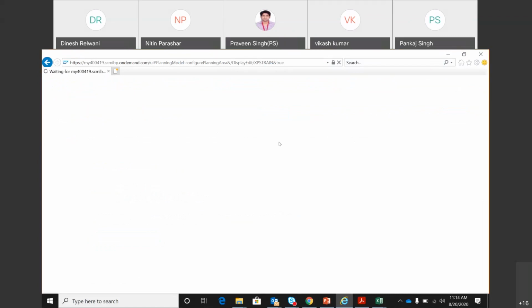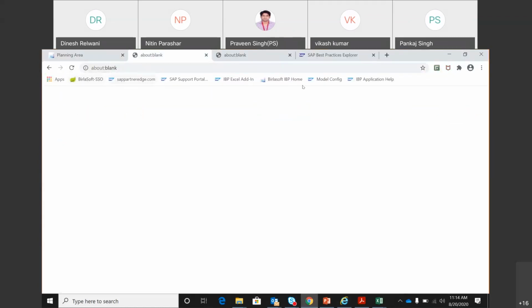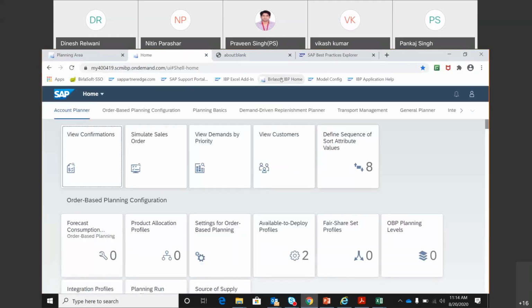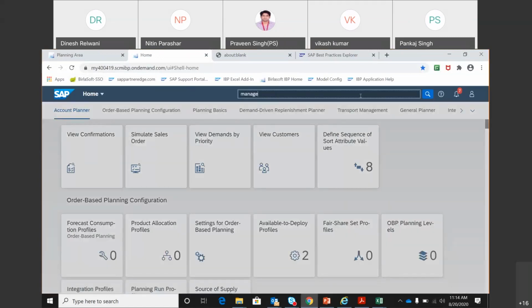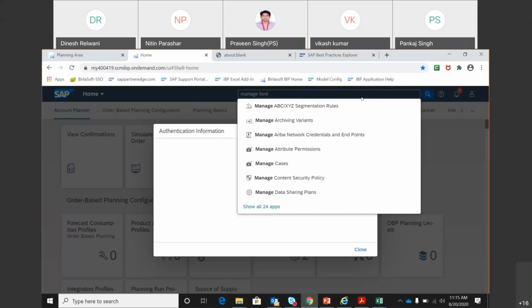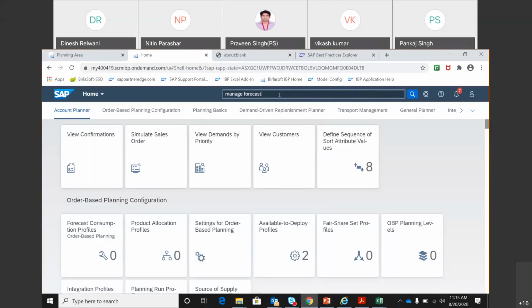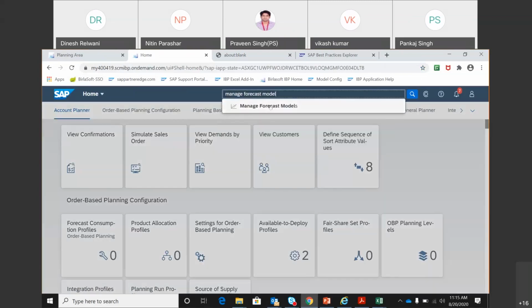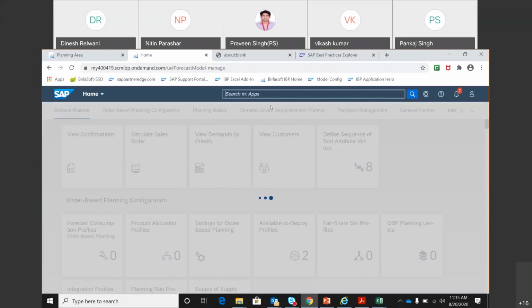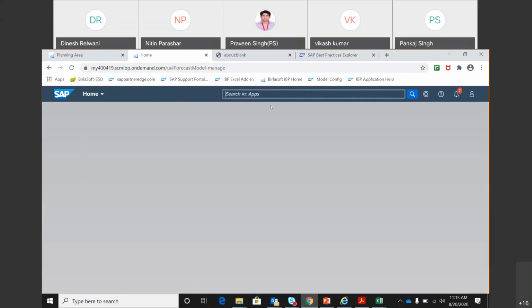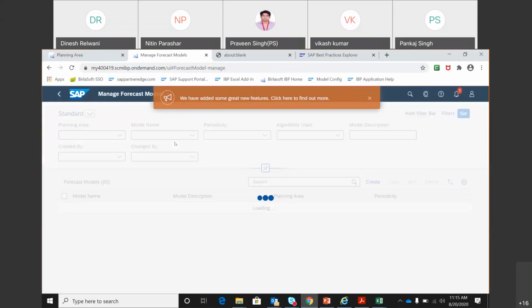I don't know, there is some issue with the browser. Manage forecast.